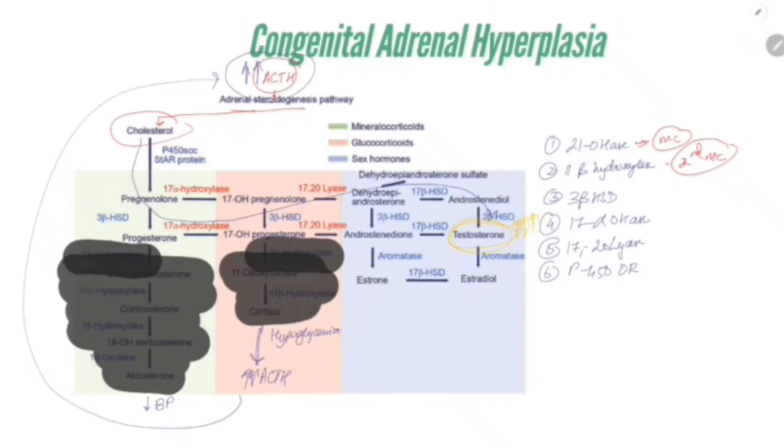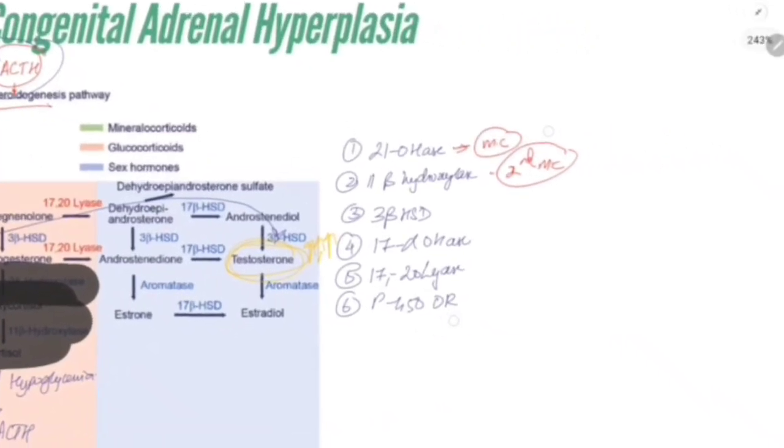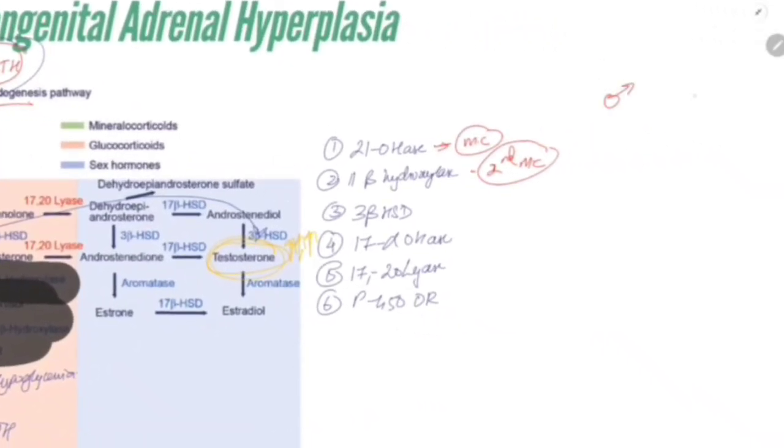Now let's see what will happen if the fetus is male and what will happen if the fetus is female. And we are focusing here on the external genitalia. If testosterone is high, in a male child it is not a problem. So male child external genitalia is normal, whereas in a female child it is going to produce ambiguous genitalia.